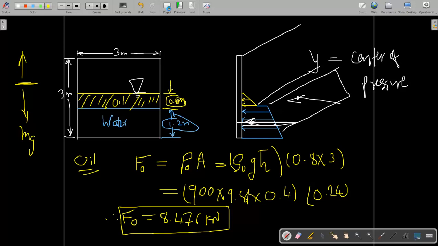By the method of moment of inertia, you can find the center of pressure of oil. It is y bar, that is the depth of the centroid of the projected area, h bar, plus I g, the moment of inertia of the oil portion, divided by the projected area times h bar into sine square theta.